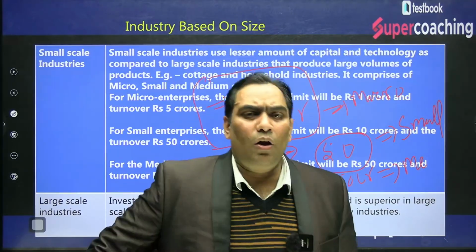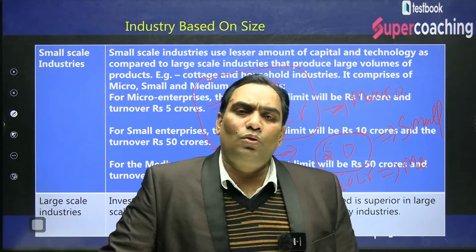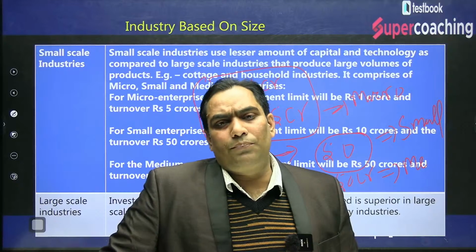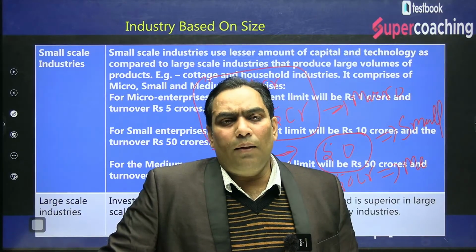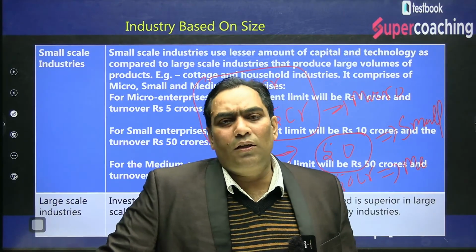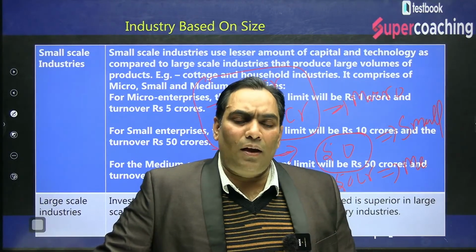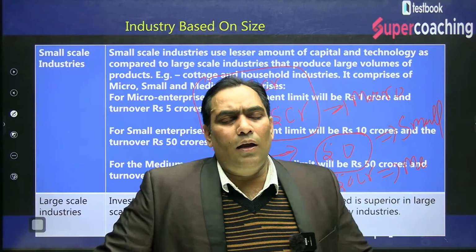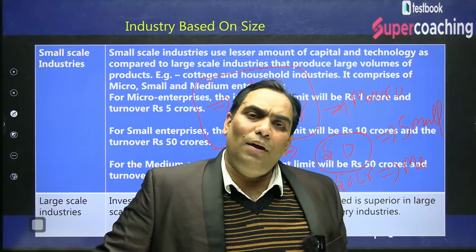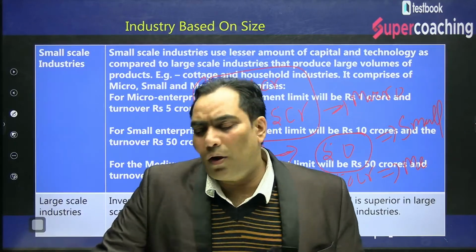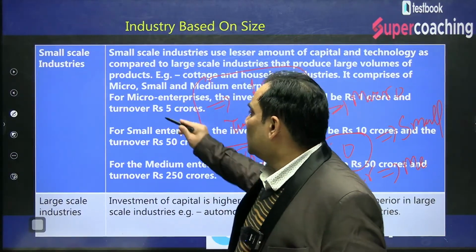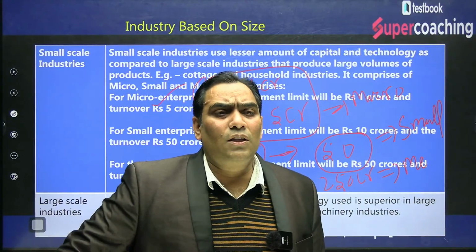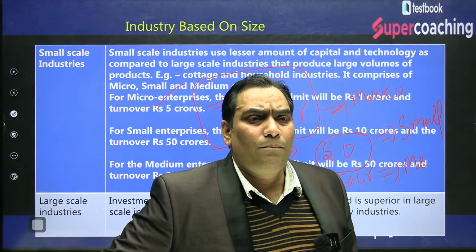Small industries are those industries which have invested up to 10 crore or have a turnover of 50 crore. And medium industries are those which have invested up to 50 crore or have a turnover of 250 crore. So they are known as small scale, and all these are considered to be small industries.